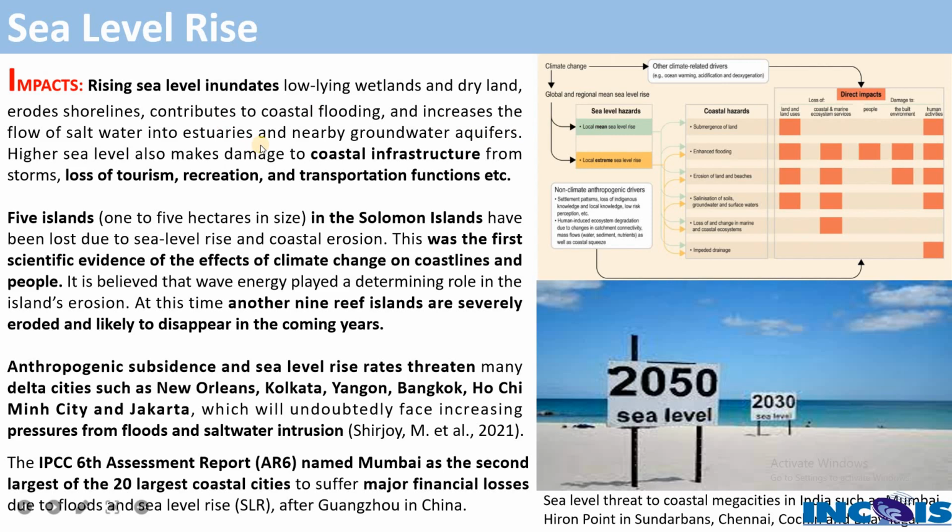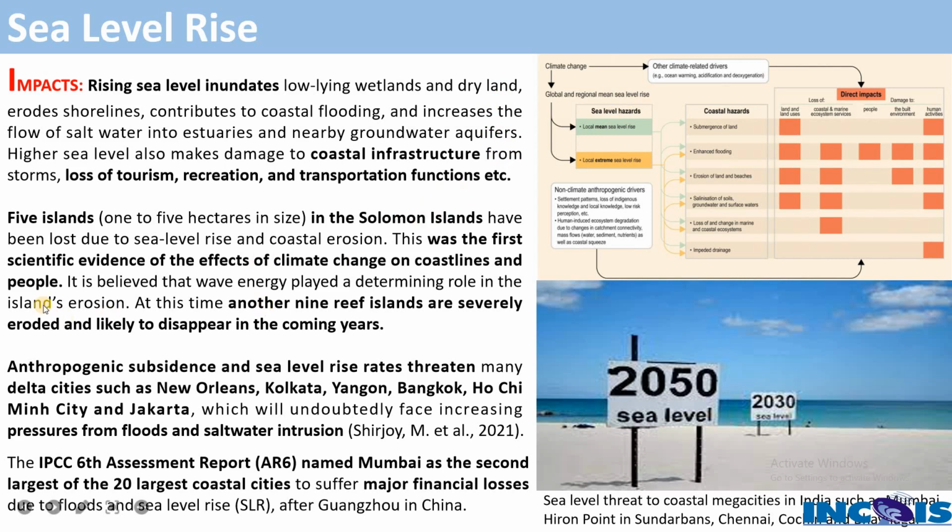And not only these effects, but it also causes damage to coastal infrastructure from the floods, and it also causes loss of tourism, recreation, and transportation functions, everything. So we have many impacts because of the sea level rise. That's why we have to study well how the sea level has been rising, how to control it, and how to face all these consequences in a well-adapted manner, right?